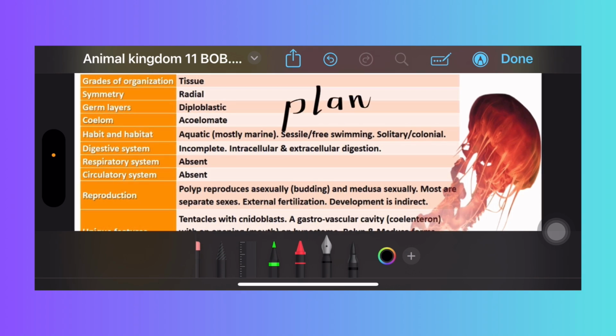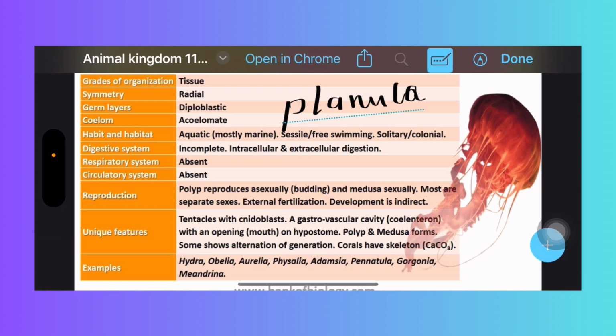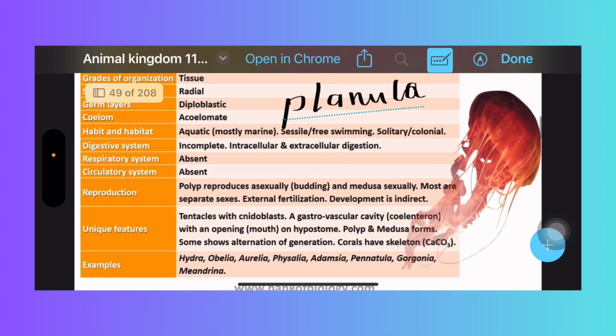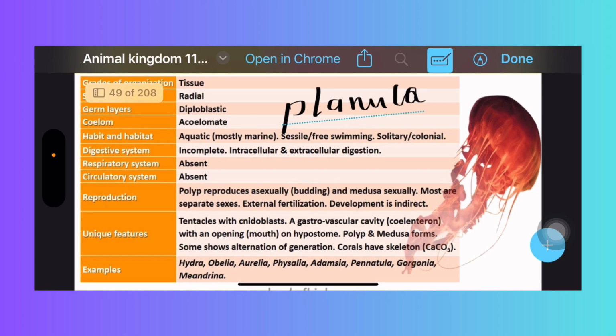Planula is the larva of cnidarians. Right, tentacles are there in that. They have nidoblast cells. They give protection, anchorage, and capture food. Right, these are the unique features. Calcium carbonate makes up the skeletons of corals. Examples: Hydra, Aurelia, Physalia, Adamsia, Pennatula, Gorgonia. All these points you have to write in your notes. These are very essential. At a glance, you can learn the complete idea of this phylum Cnidaria.